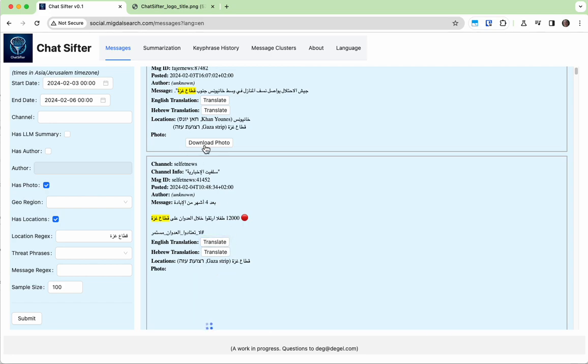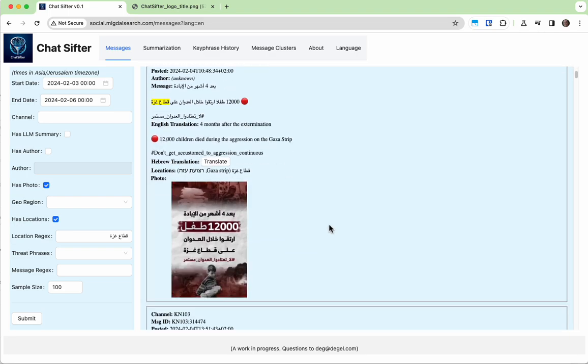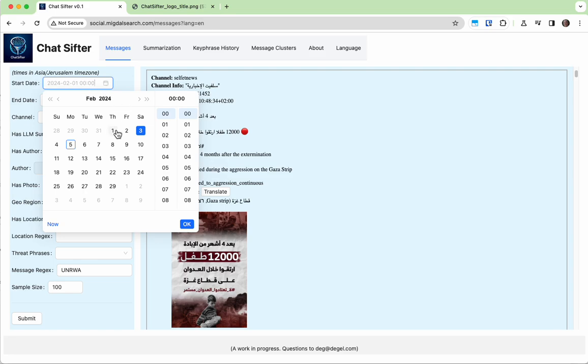We can download photographs and gather other information. We could also search for arbitrary text within the messages. Let's look, for example, instead of a location, for any mention of UNRWA, let's say since the start of the month.